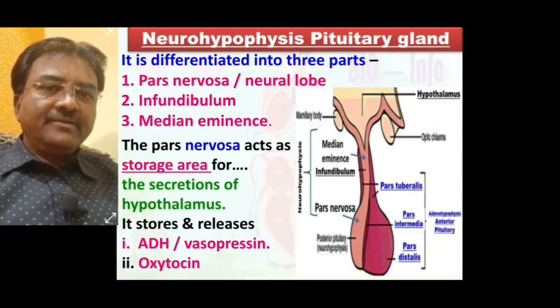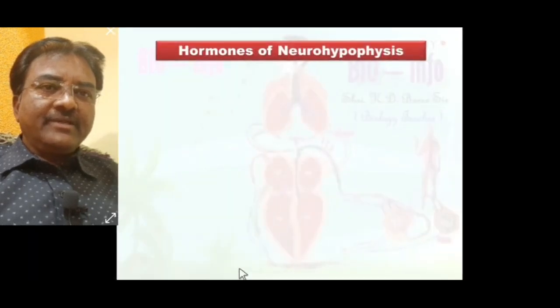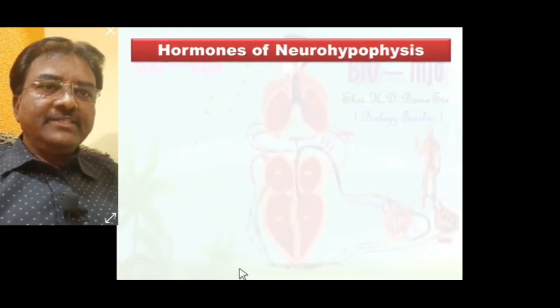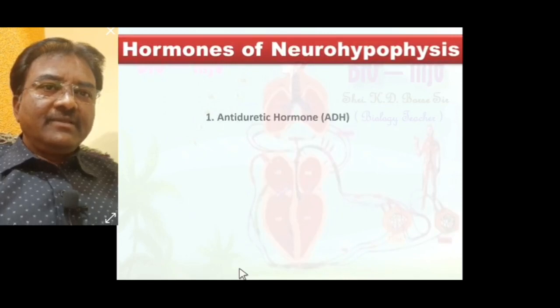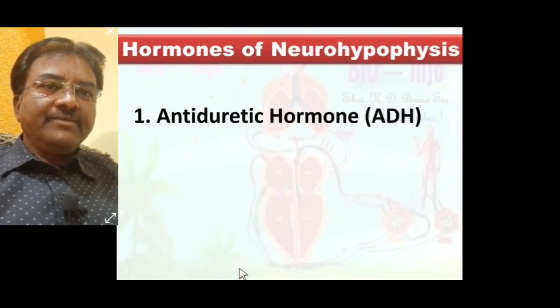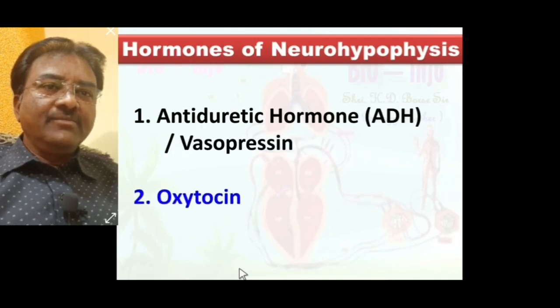We learn the different hormones released by the neurohypophysis. First one is antidiuretic hormone ADH, also called vasopressin. Second one is oxytocin. Both hormones are released by the neurohypophysis lobe of the pituitary gland.